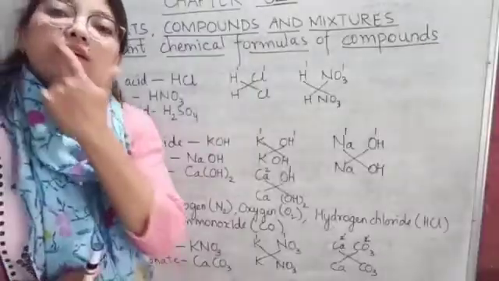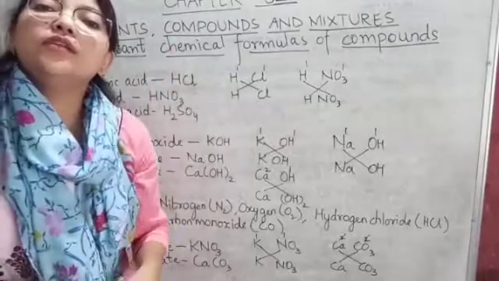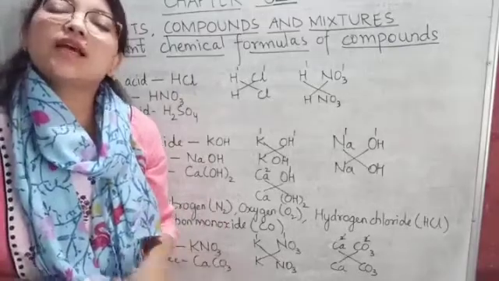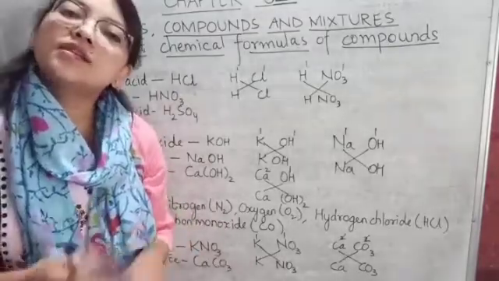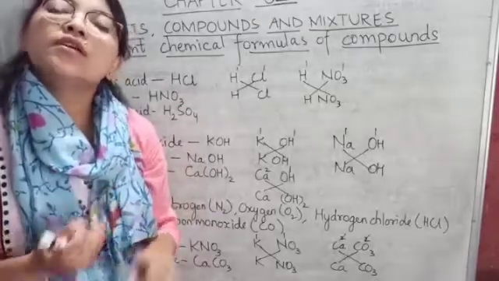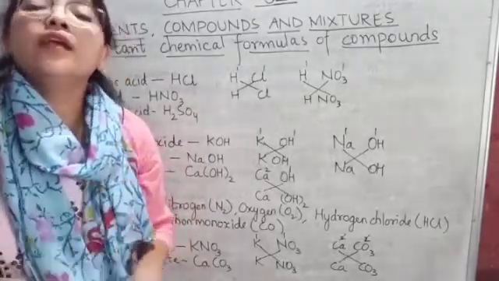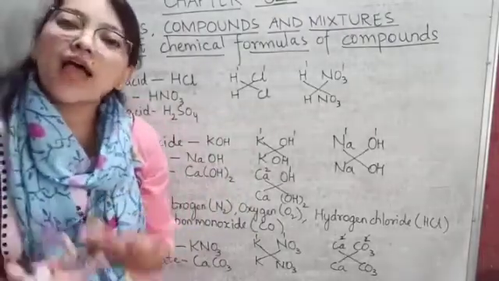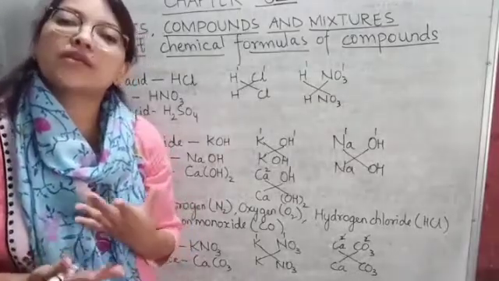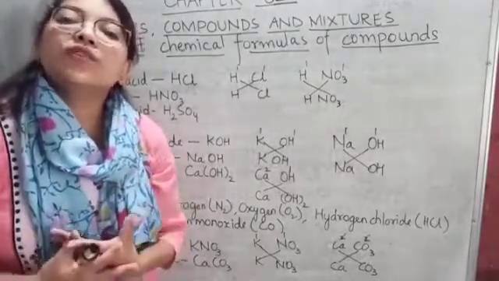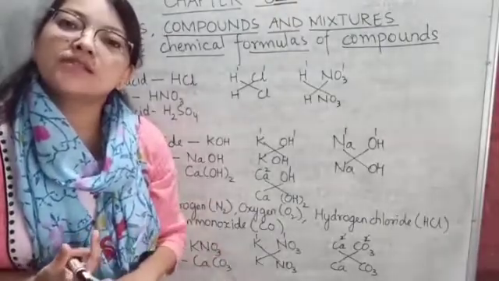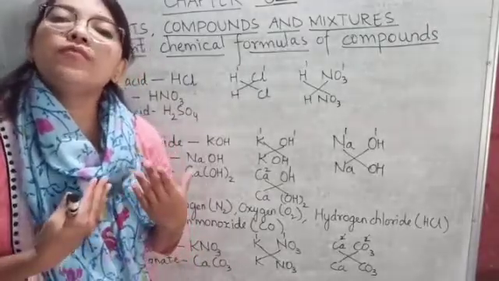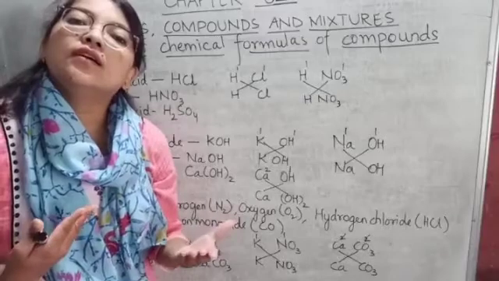Now students, here we are going to study the important chemical formulas of compounds. Compounds are either acids, bases, gases, salts, or metallic oxides and sulfides. Let us start with acids. Now what are acids? Acids are chemicals which are derived either from plants, like from oranges, citric acid, and from minerals, which is sodium chloride.